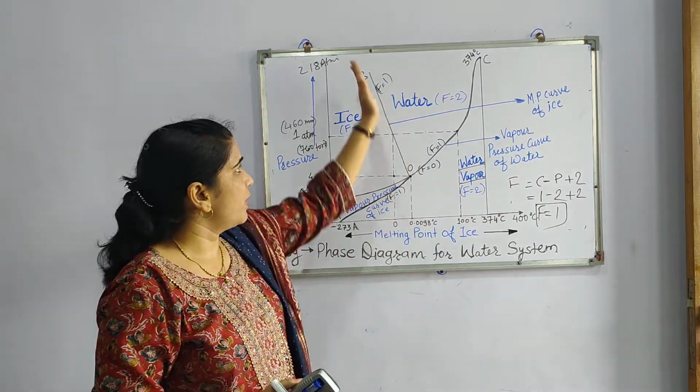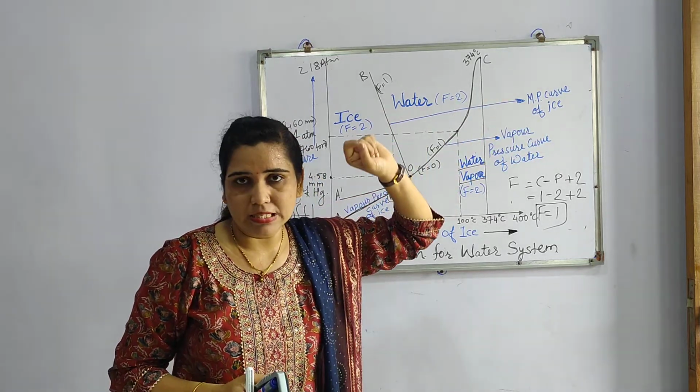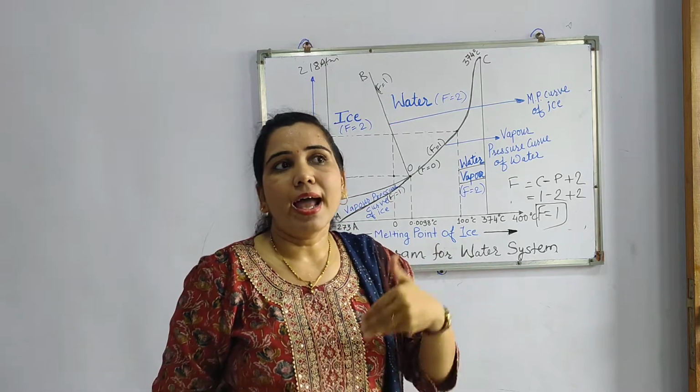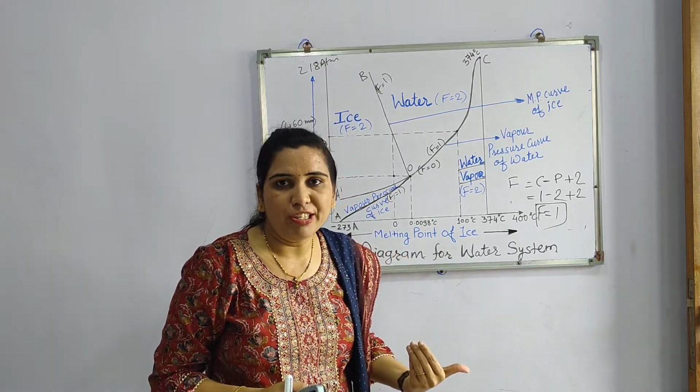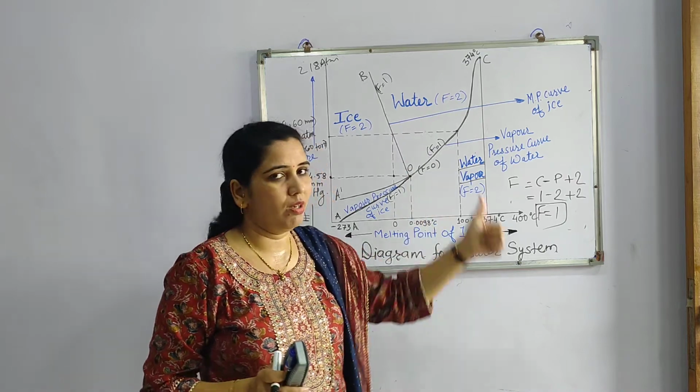If this particular curve is considered, it is called the melting point curve of ice, because as melting point is there, the liquid phase is there. As ice is given, there is a solid phase. So between solid and liquid, both phases will be shown on this particular curve.